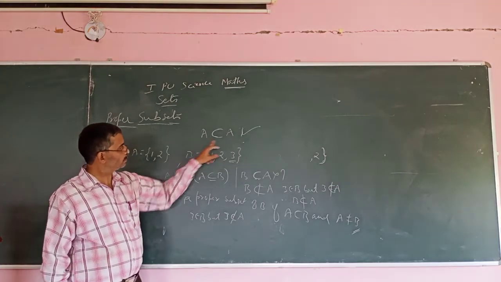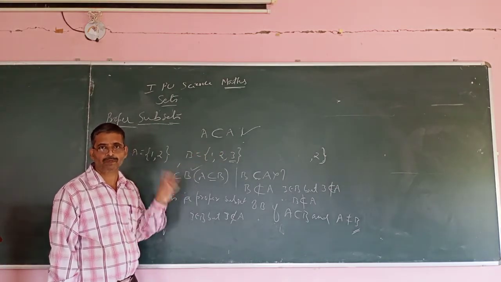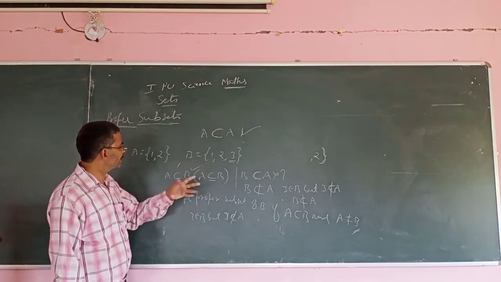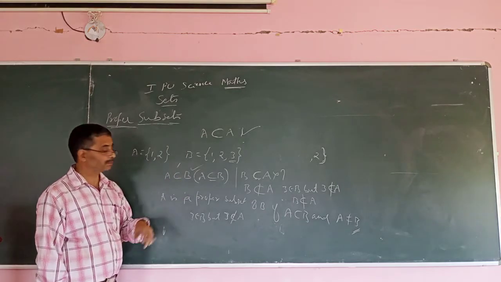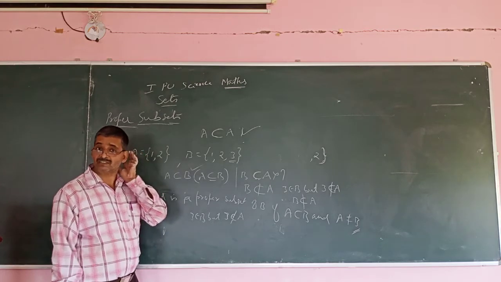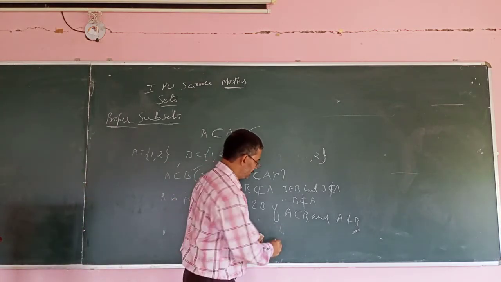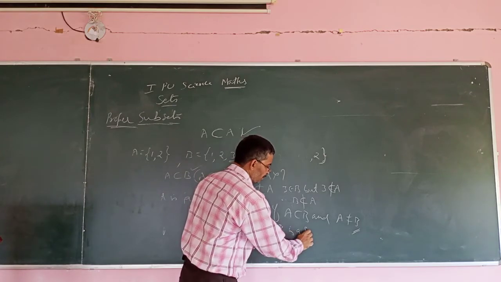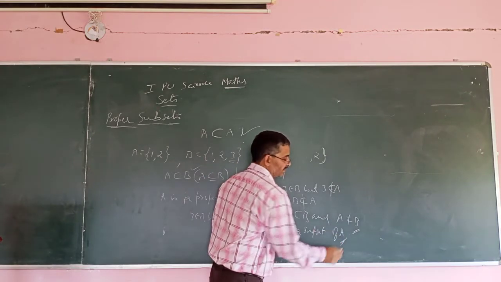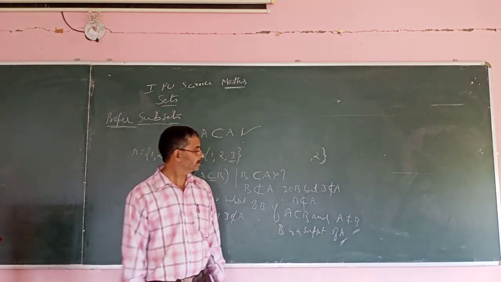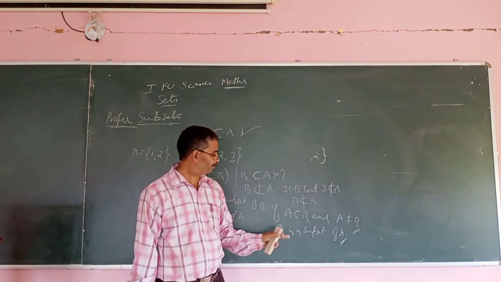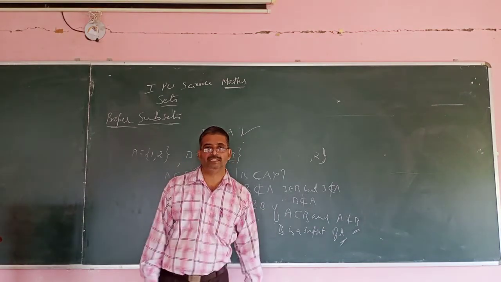So in this example, it is not a proper subset. Now one more thing we can say: if A is a proper subset of B, we can also say that B is a superset of A. That also means B is a superset of A.